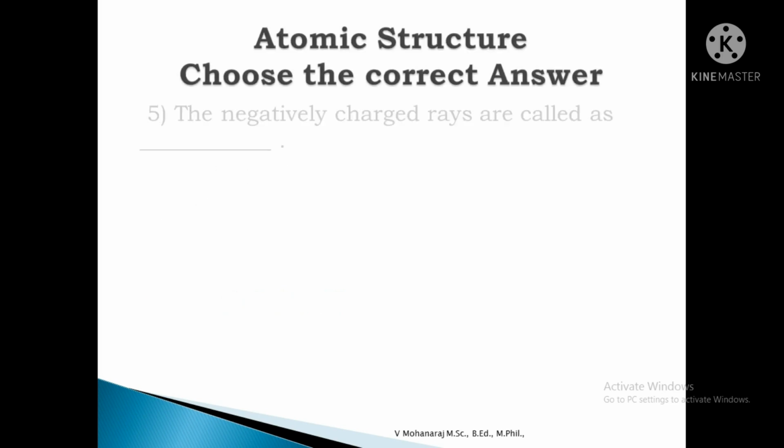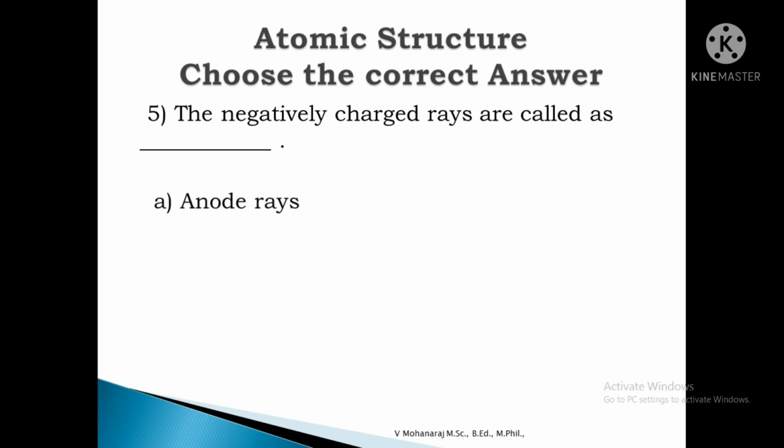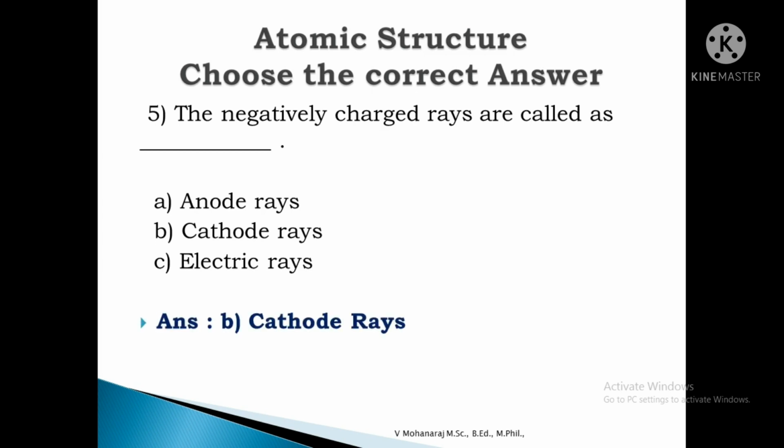Next one. The negatively charged rays are called as dash. This is the reciprocal of the first question. The options are anode rays, cathode rays, electric rays. The first question was cathode rays are made up of dash: positively charged particle, neutral particles, and negatively charged particles. So it is the reciprocal of the question, and the answer is cathode rays.